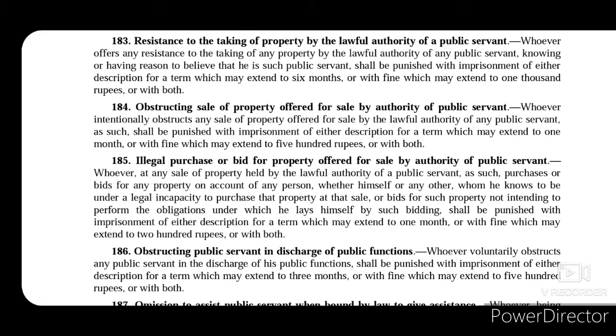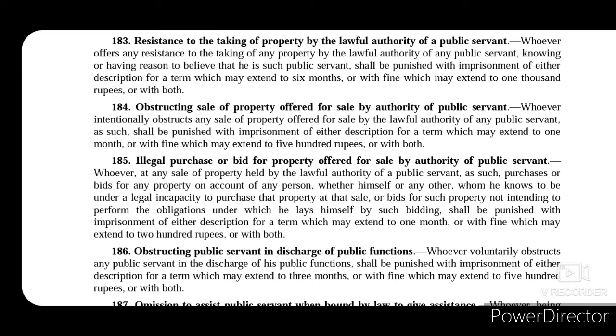So section 183 punishes those persons who are resisting the lawful authority of a public servant to take a property, and they will be punished with imprisonment of either description for a term which may extend to 6 months, or with fine which may extend to 1000 rupees, or with both.